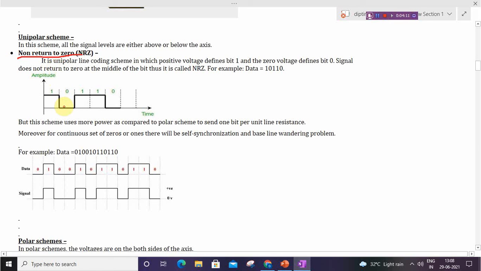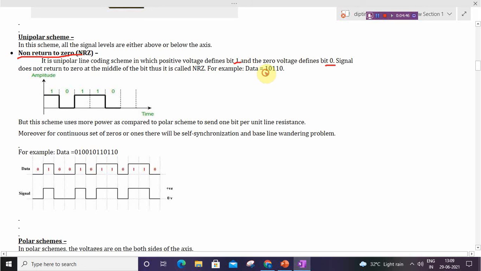It is a unipolar line coding scheme in which positive voltage defines bit 1 and 0 voltage defines bit 0. The signal doesn't return to 0 in the middle of the bit, thus it is called NRZ, non-return to 0.